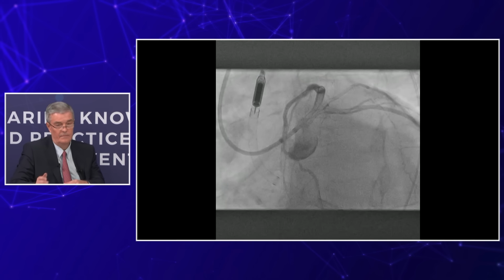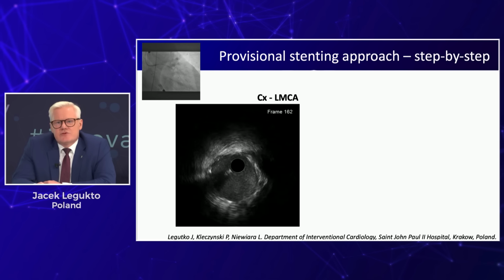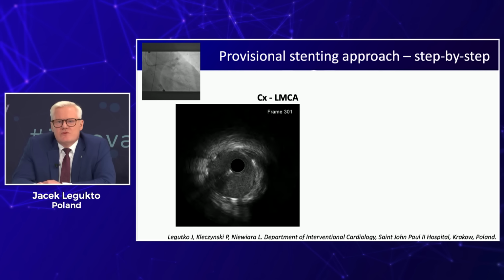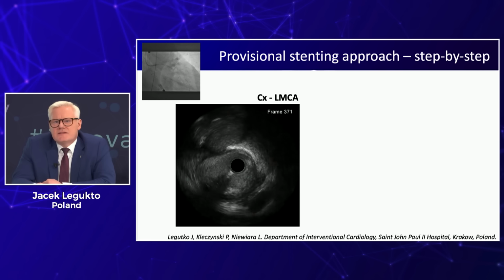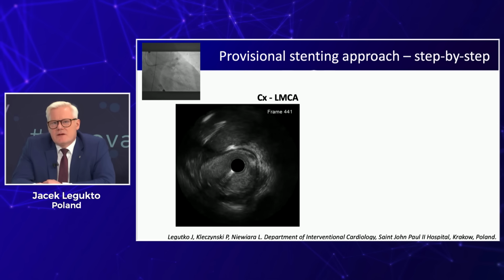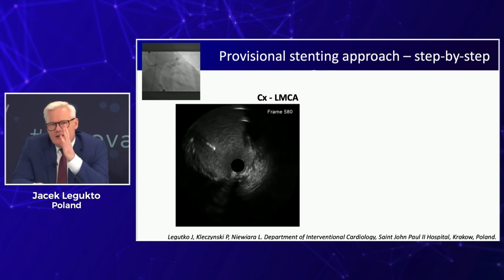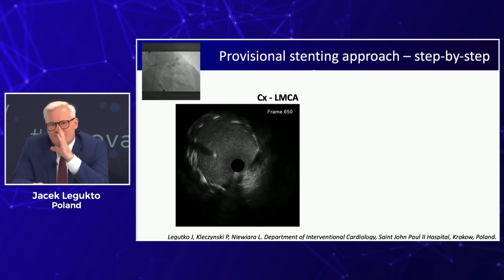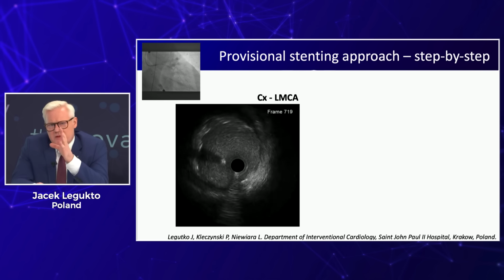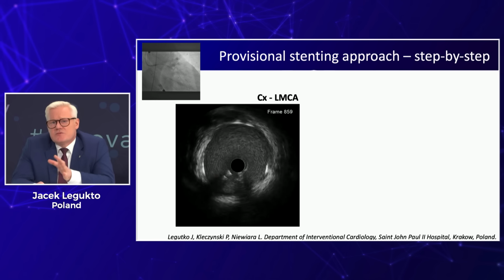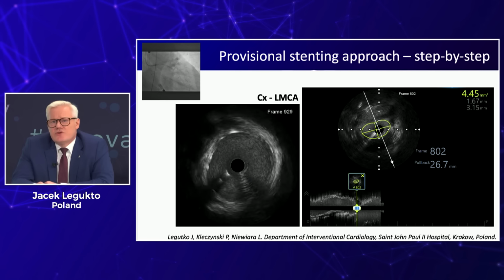I had a different approach. First, I checked with intravascular ultrasound. And this is the image. Again, we are in a stent which was implanted a few months before. But when we move to the proximal part, it doesn't look so bad. We have quite good lumen. However, we have also this wire shadowing in the ostium, which makes this assessment not fully reliable.